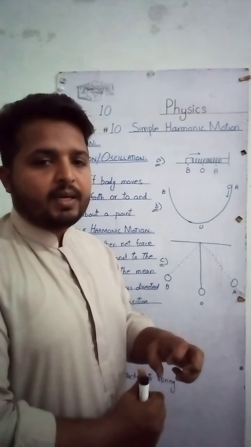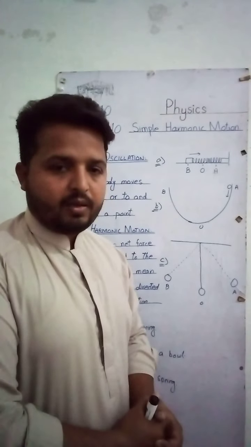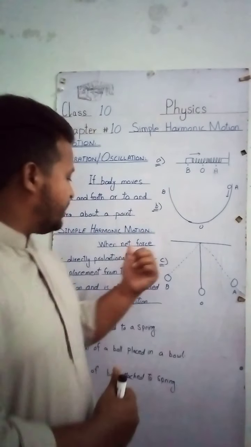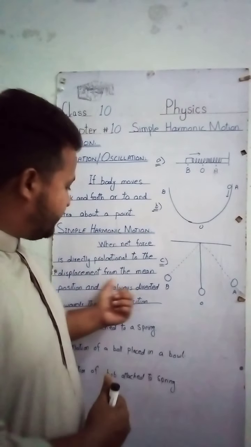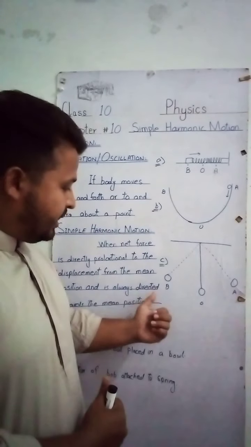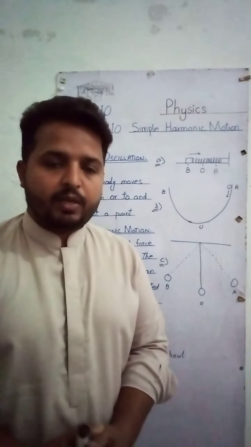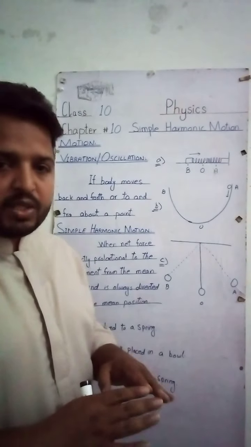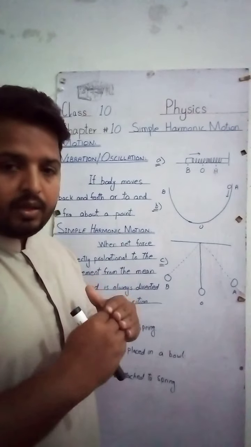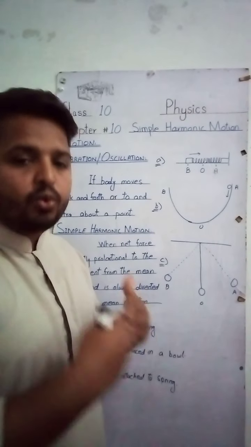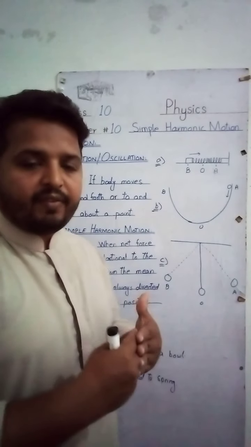So this special type of vibratory motion is called simple harmonic motion. Now simple harmonic motion is when the net force is directly proportional to the displacement from the mean position, and that net force is always directed towards the mean position. So vibratory motion is a type of motion in which a body moves back and forth, to and fro about a fixed point.